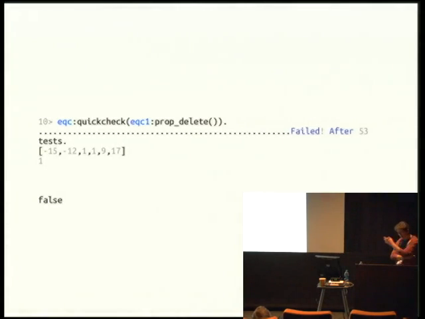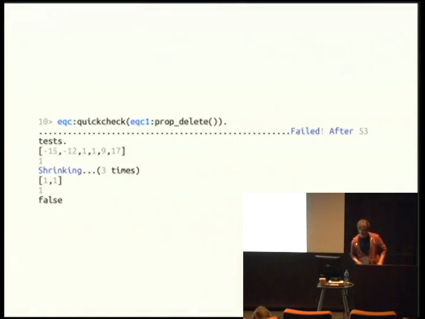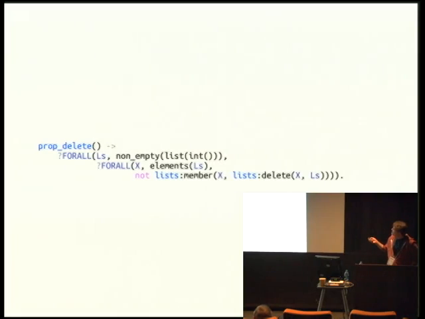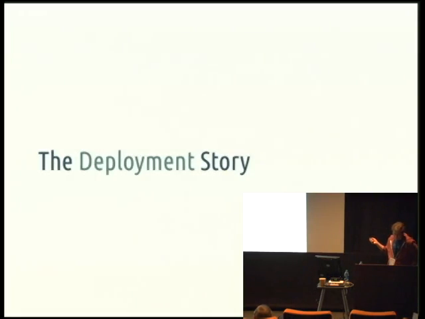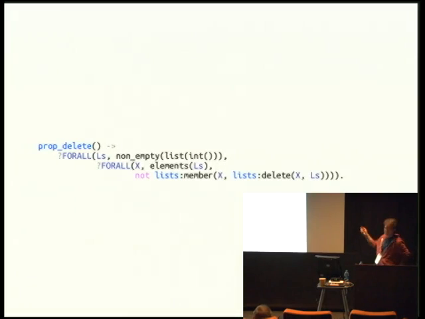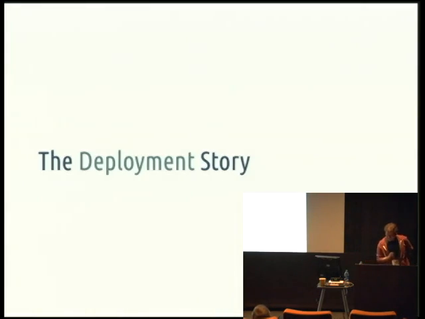But where does QuickCheck excel? With the shrinking. The shrinking is arguably the most powerful part of QuickCheck. It's going to take that list and reduce it to the minimal failing test case. So here we see the minimal failing test case is 1, 1, and 1. This is such a trivial example that it's not going to blow your mind. But you can imagine that if you're testing much larger functions, much larger applications, this is pretty amazing. And what was with that rogue slide? Oh, because I wanted to show you the bad code. There's the bad code.